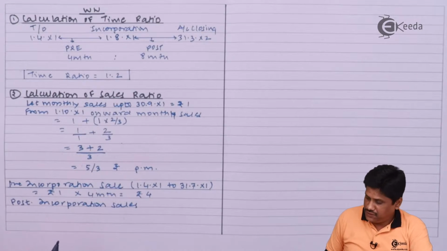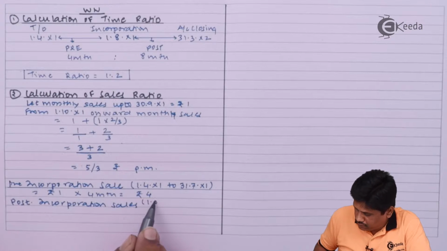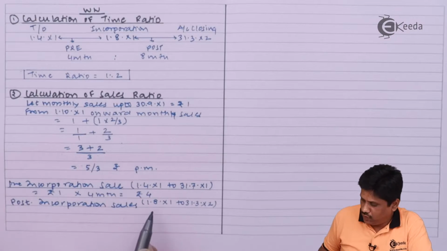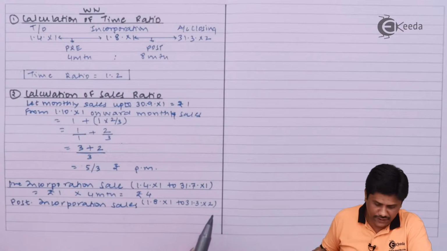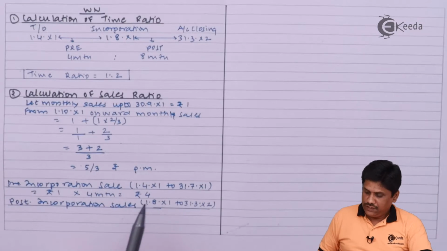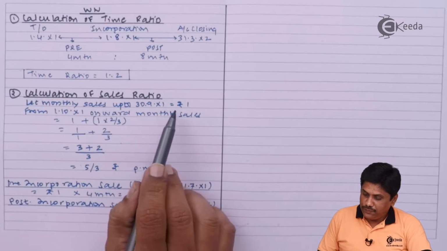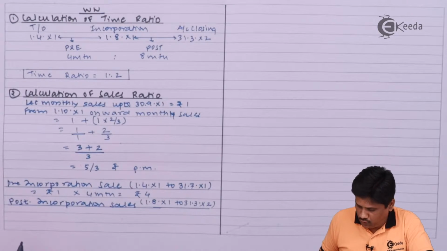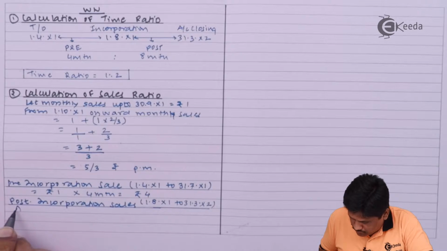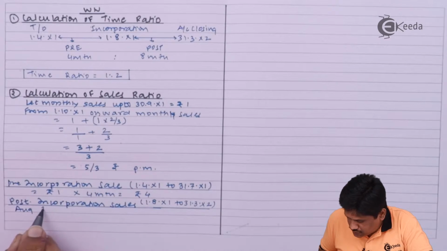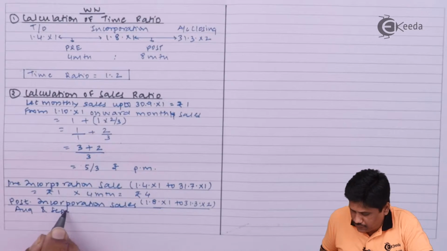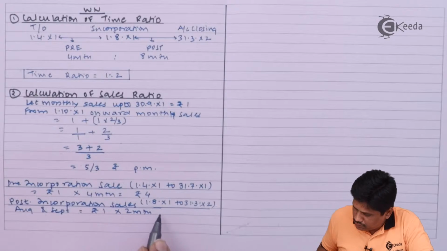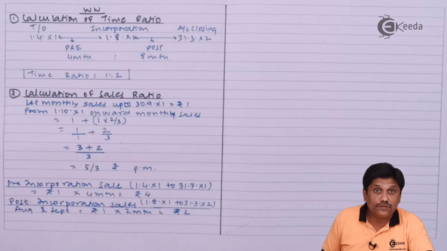Post incorporation sale from 1st August X1 to 31st March X2. See, my sales remain constant up to 30th September. So August and September my monthly sale will be 1 rupee only. So August and September it is rupees 2.